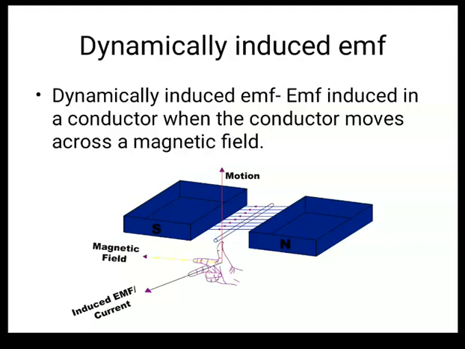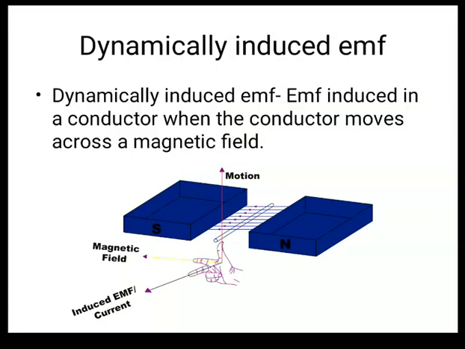So the first one is dynamically induced EMF. Okay. So you can see the diagram of the dynamically induced EMF. There are two magnets. Flux always flows from north pole to south pole, and that flux is cut by one conductor. So you can see here we can use Fleming's right hand rule to denote the direction of induced EMF,